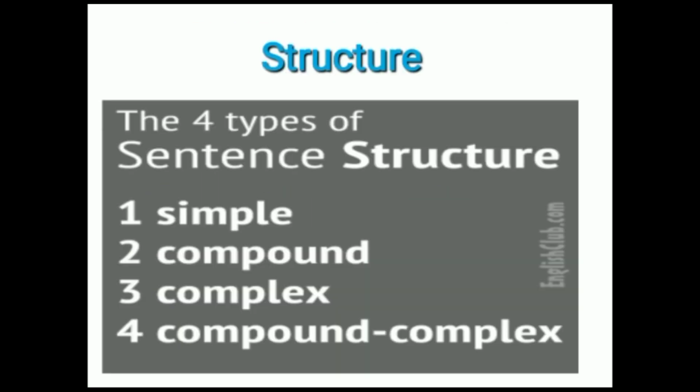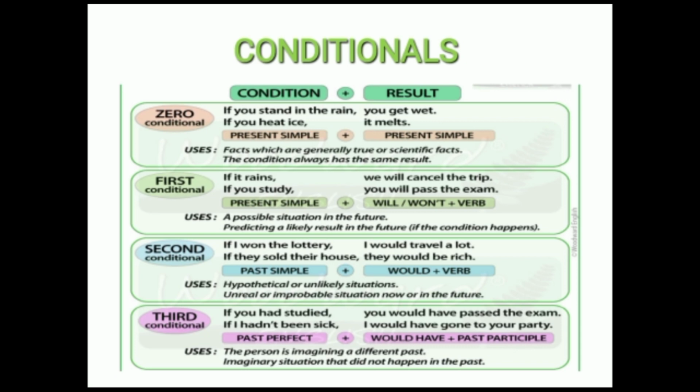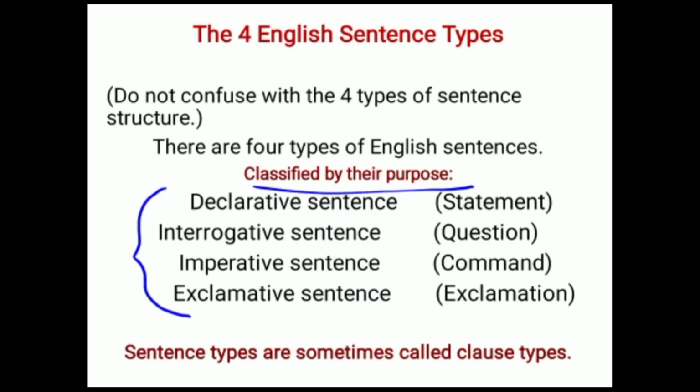Sentences which are classified by the structure are simple sentences, compound sentences, complex sentences, and compound-complex sentences. In the same way, some other categories are made based on the condition and the result of a sentence: zero conditionals, first conditionals, second conditionals and third conditionals. In this video, I will be discussing the sentences which are classified by the purpose.